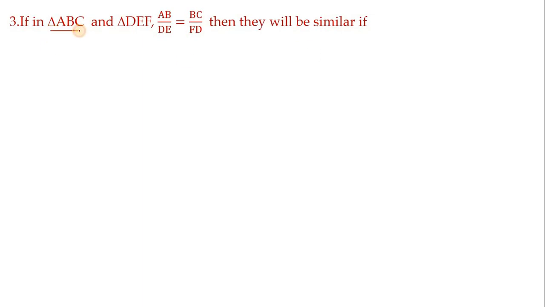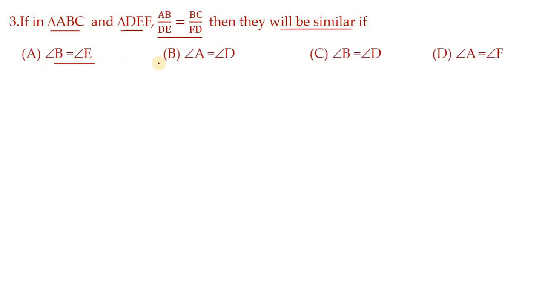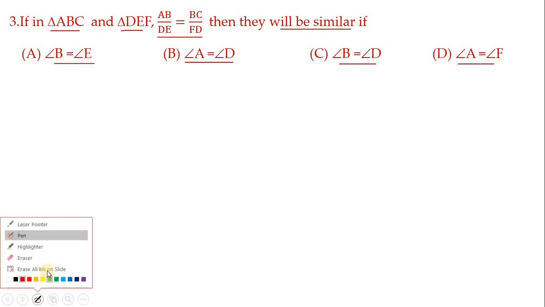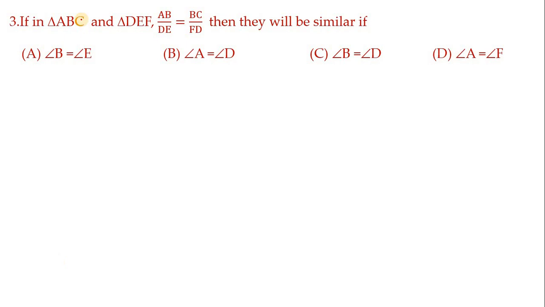If in triangle ABC and triangle DEF, AB by DE equals to BC by FD, then they will be similar if angle B equals to angle E, angle A equals to angle D, angle B equals to angle D, angle A equals to angle F. Understand the problem clearly, children. So they are talking about two triangles.